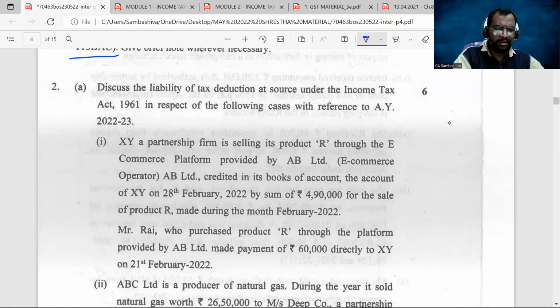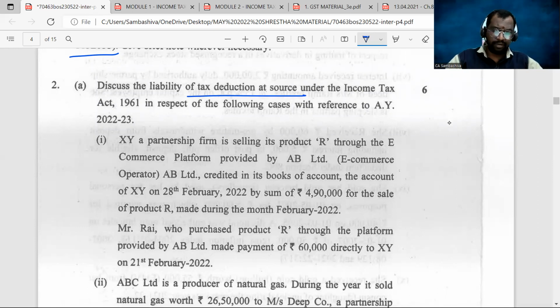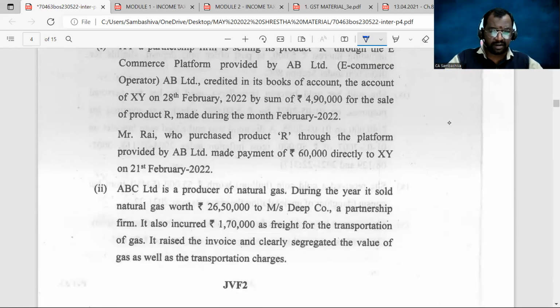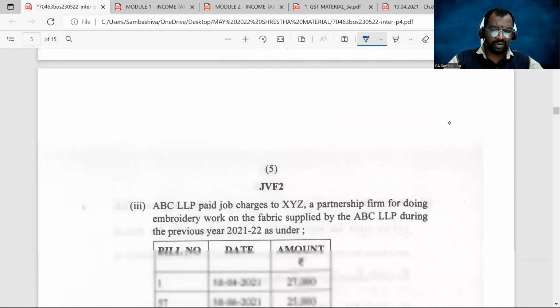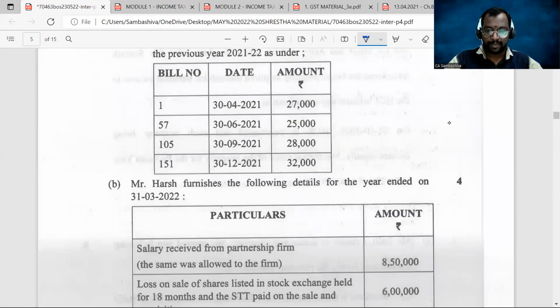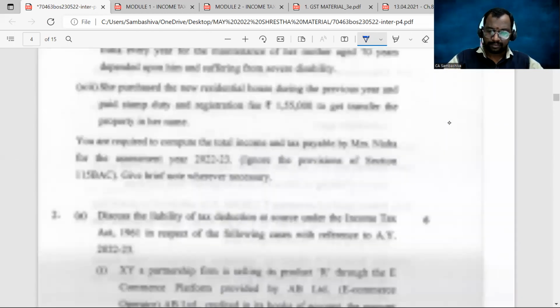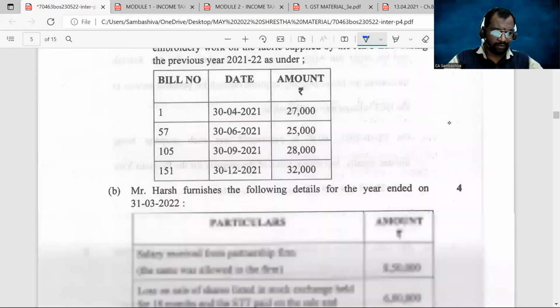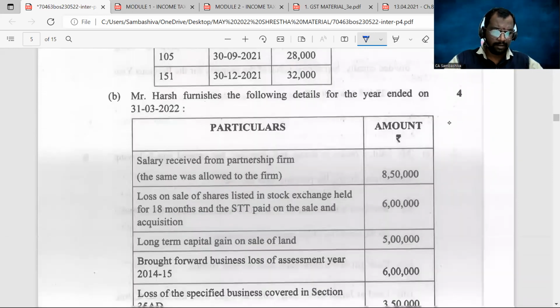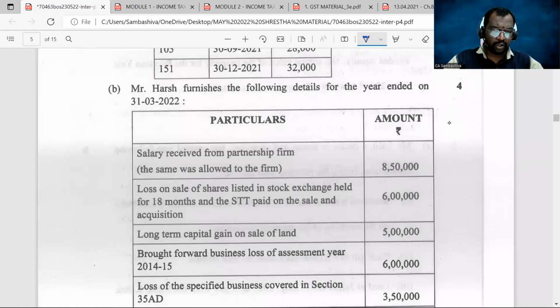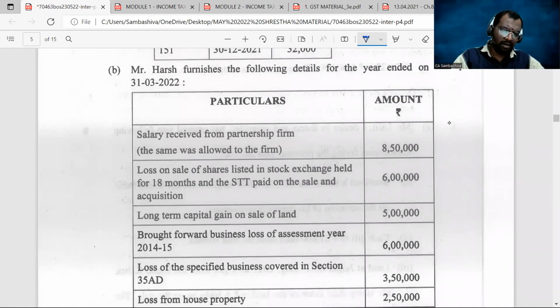Then question number 2A is from the chapter TDS. You are given a total of 3 situations, and you are asked to deal with the TDS provisions. Moving on, question number 2B: Mr. Harsh furnishes the following details for the year ended. This is a problem asked from the chapter set off and carry forward of losses.